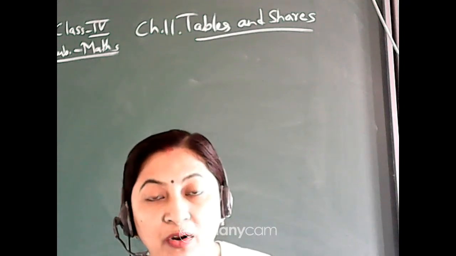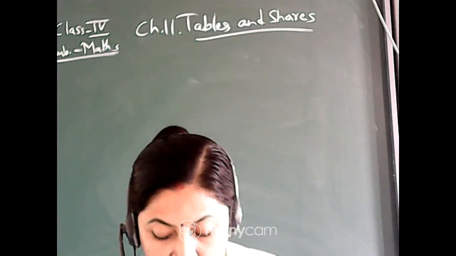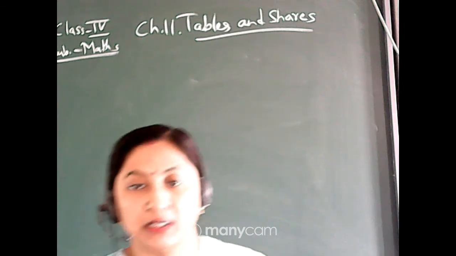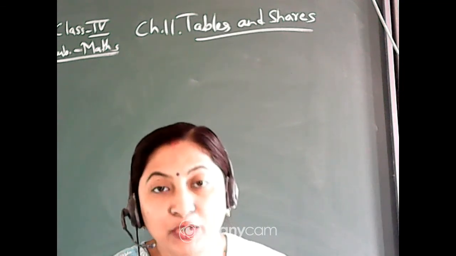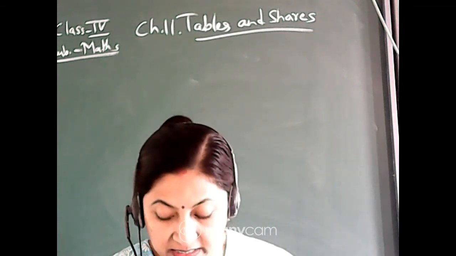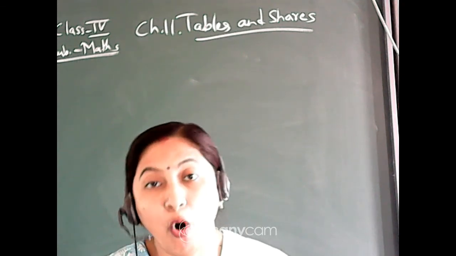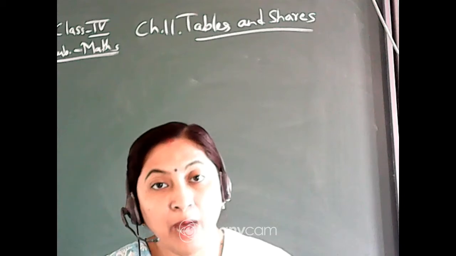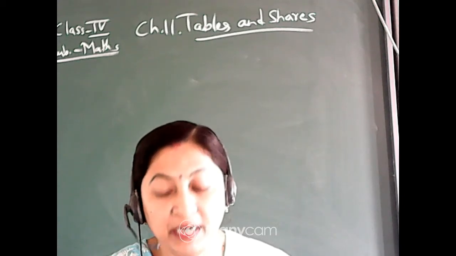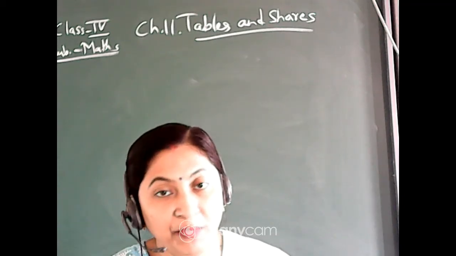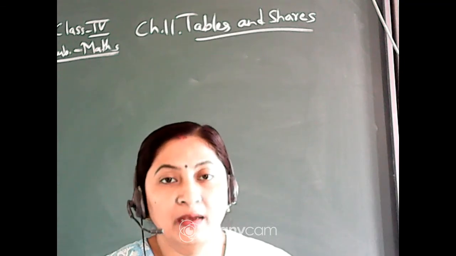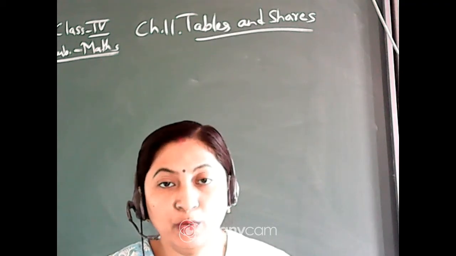If one brick weighs 2 kg, then for 350 bricks, it will be multiplied by 2. 350 multiplied by 2, that is 700. So 700 kg is the weight of all the bricks. Okay, up to this we have already completed in our previous class. If you have missed anything, you can see it on YouTube or on the e-portal.